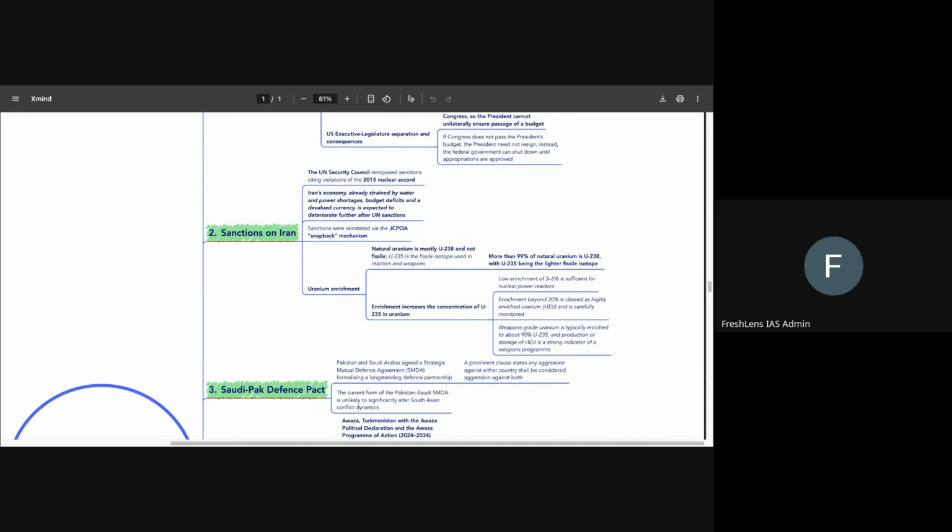Now, the concern is that Iran's economy is already strained by water and power shortages. It also has a budget deficit. It has a devalued currency.